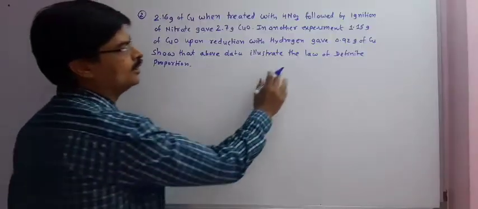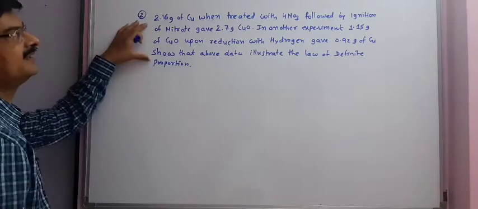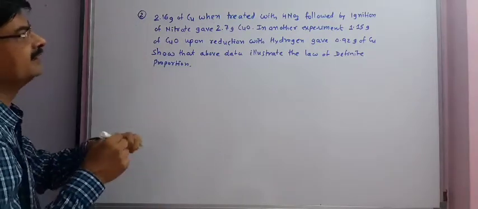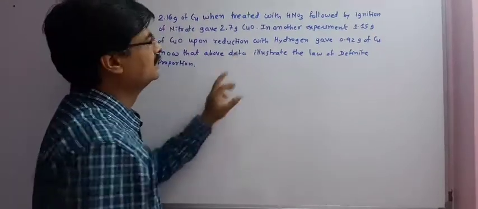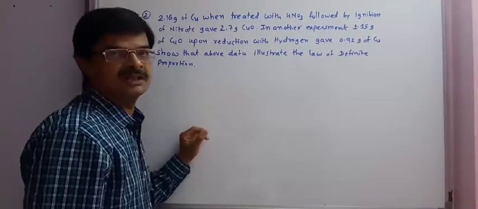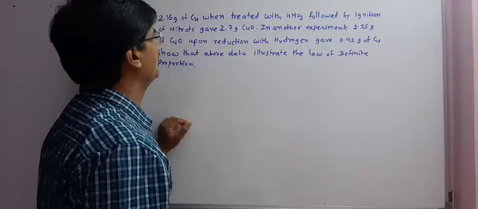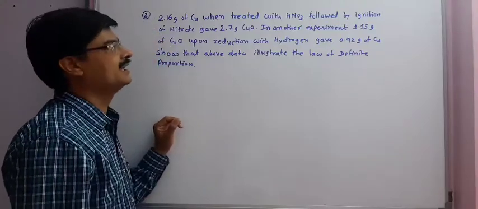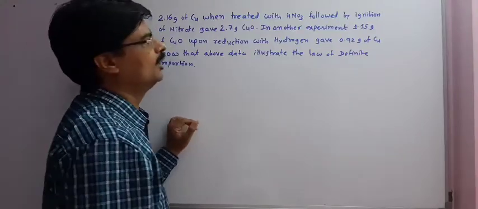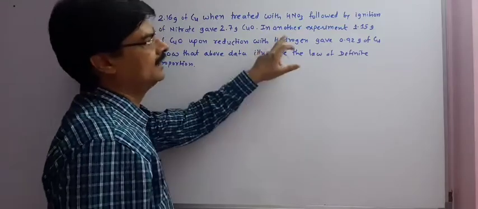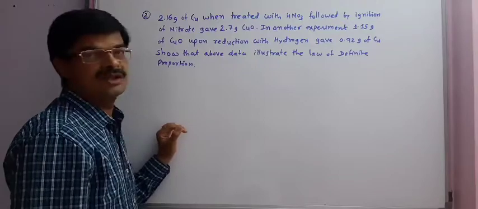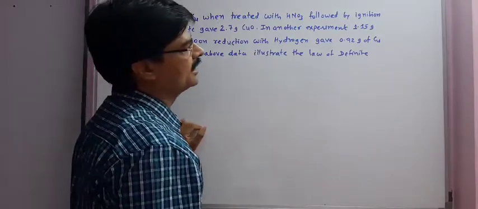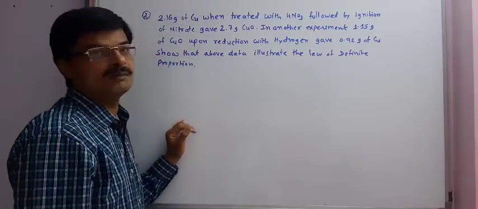To understand the law of definite proportion, let's study this example in which it is given 2.16 gram of copper when treated with HNO3 nitric acid followed by ignition of that nitrate gave 2.7 gram of CuO. In another experiment, 1.15 gram of CuO upon reduction with hydrogen gave 0.92 gram of copper.